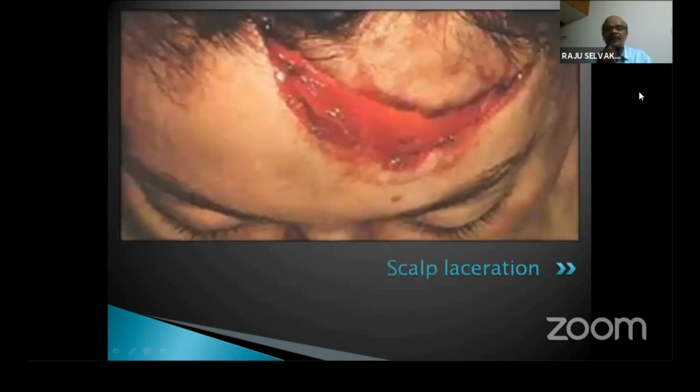This is laceration over the scalp. Because the underlying bone is very close to the skin, it tears like a split. It looks like an incised wound, a cut injury, when you look from far, but when you look closer, the injuries are irregular. The margins are irregular. This is an example of scalp laceration.